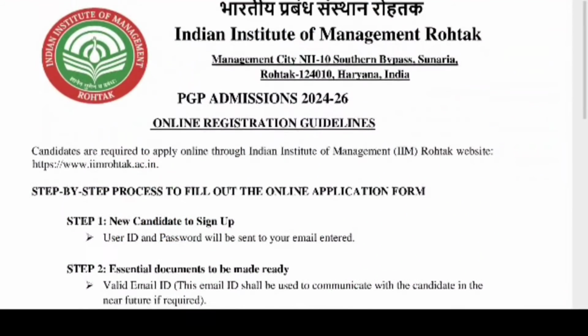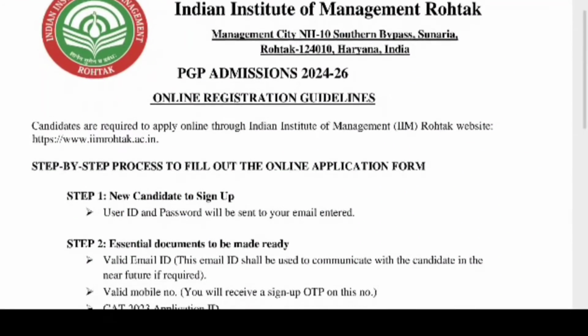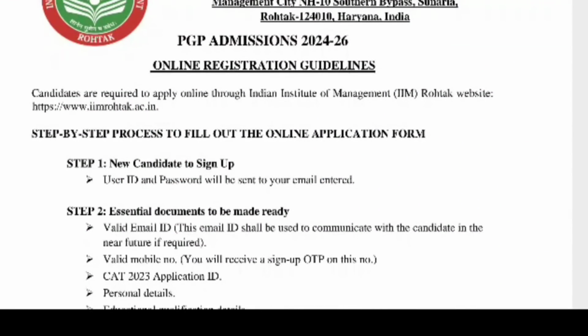If we see the fee structure for IIM Rohtak for the 2 years of program, then it is nearly up to 18 lakhs. So with the investment of 18 lakhs, you can expect the average salary package of 18.73 lakhs per annum with IIM Rohtak. Then if you want to apply for IIM Rohtak, you need to visit their website, that is www.iimrohtak.ac.in. Then you need to fill up the application form.